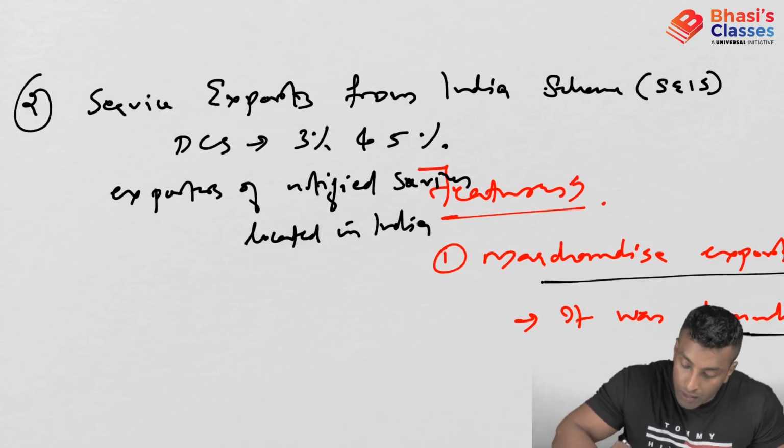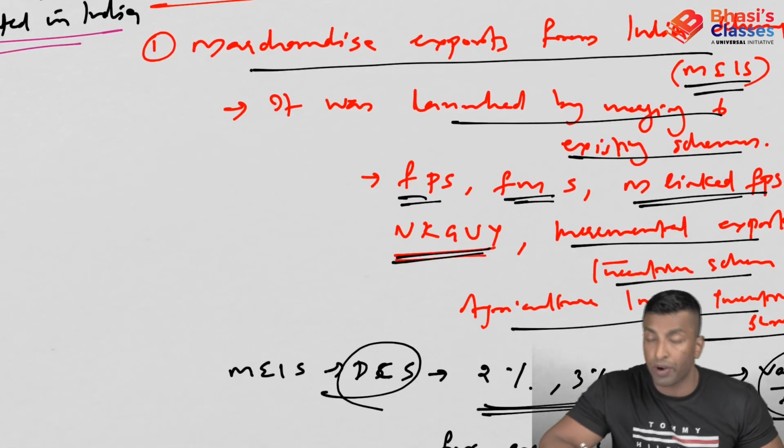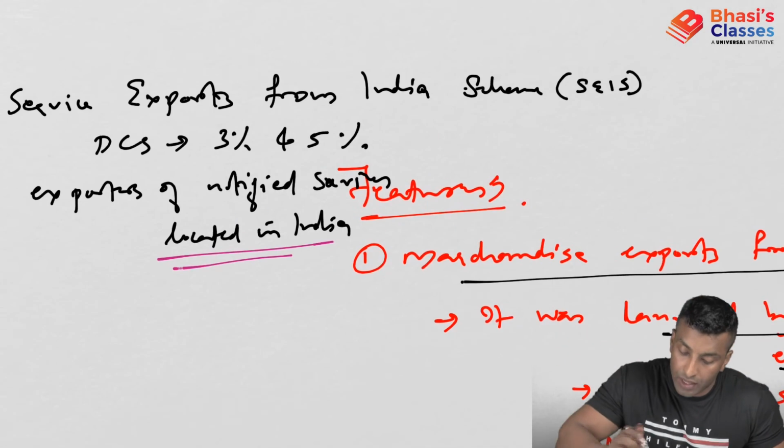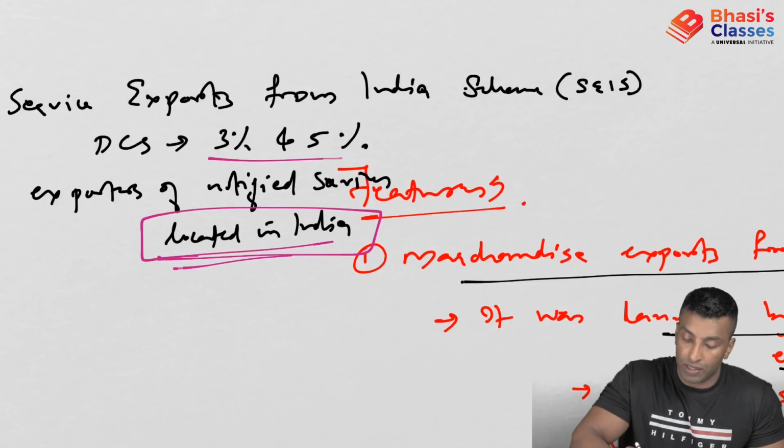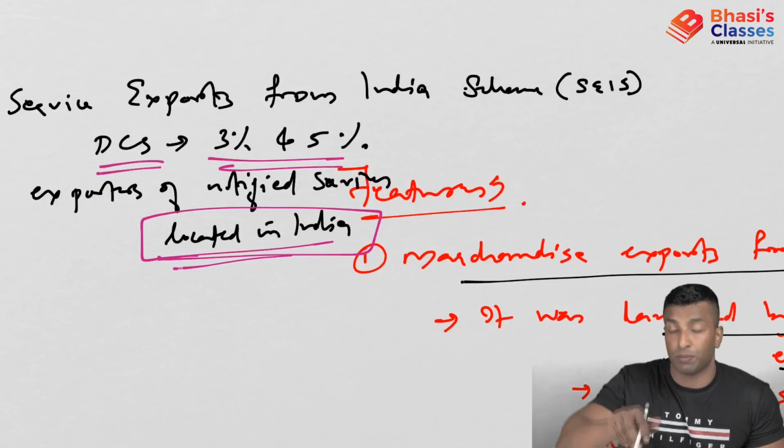See, this is the key word here. Notified. Here it was notified products to notified countries, no problem. Here it is notified services located in India. So 3 and 5% of duty credit scrip of the total exports.